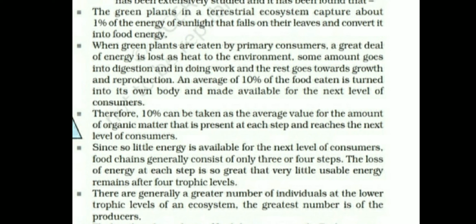So if the trophic levels are long, then a smaller amount of energy will be available. There are generally a greater number of individuals at the lower trophic level: grasses and plants are there, so they are more in number. So the greatest number is of the producers.